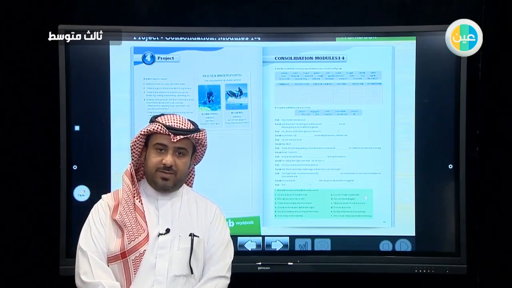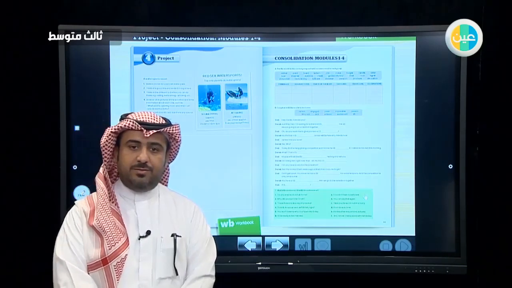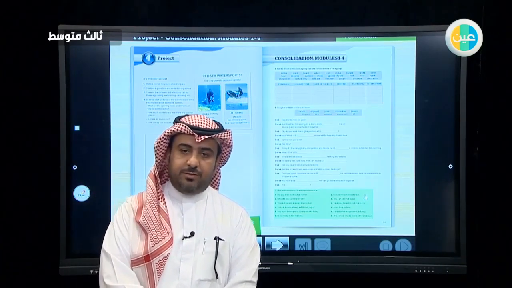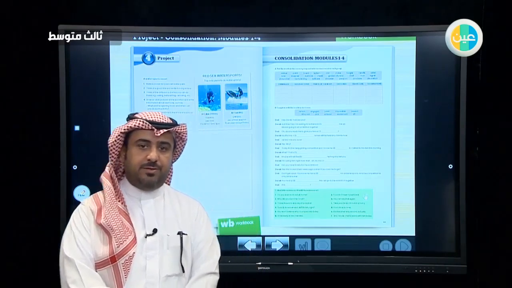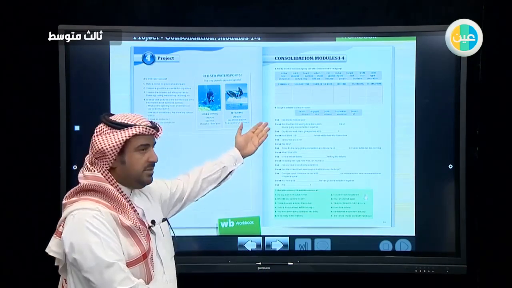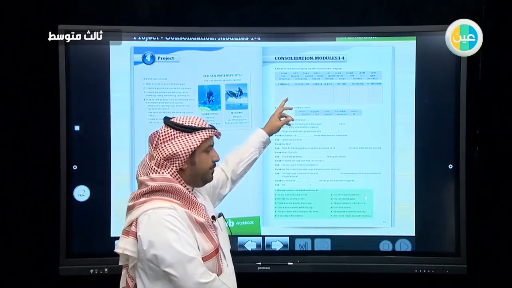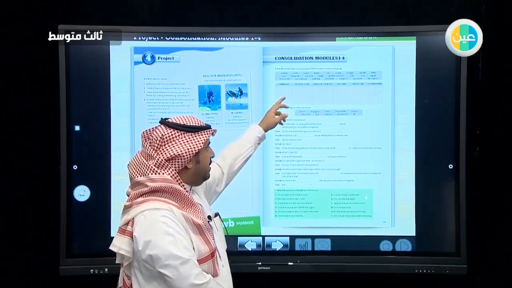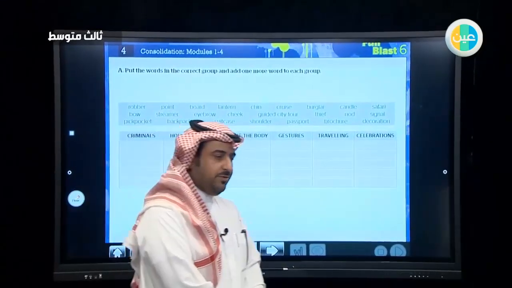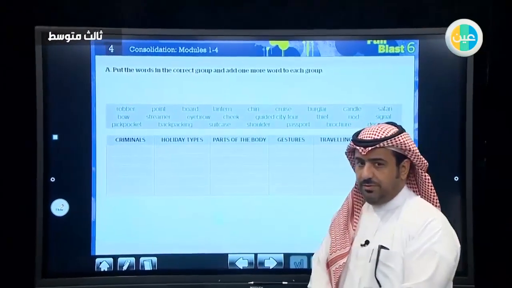The book is Full Blast 6, and today we are going to review the whole book. So I want you first to go to page number 119. Here we have a consolidation from Module 1 to Module 4, and we have some exercises to do. We'll start first with the exercises related to vocabulary.